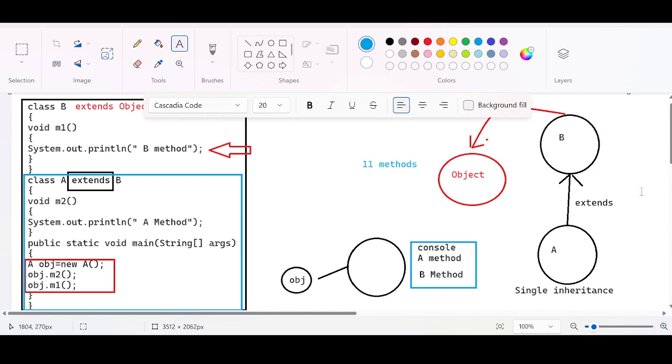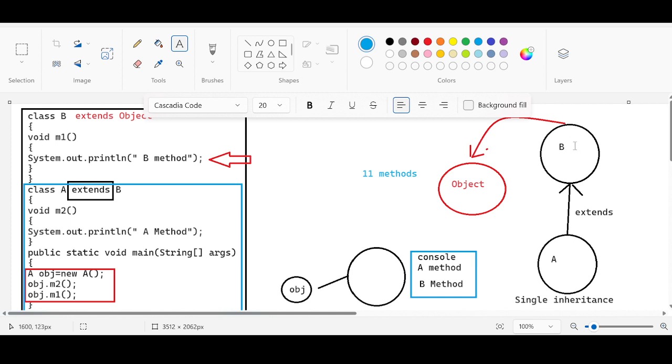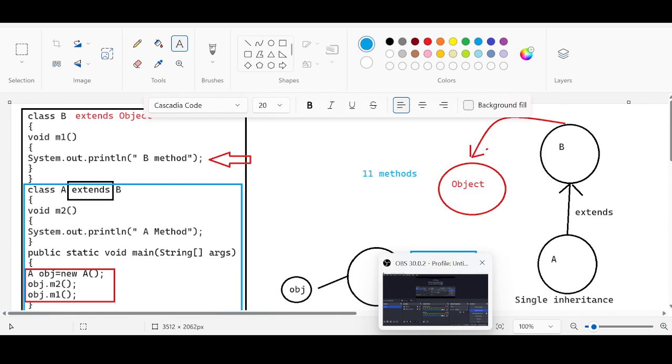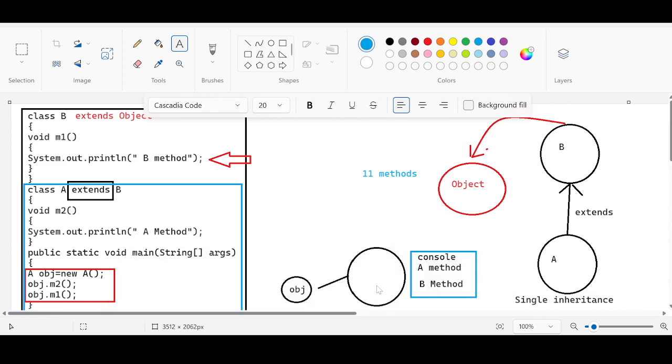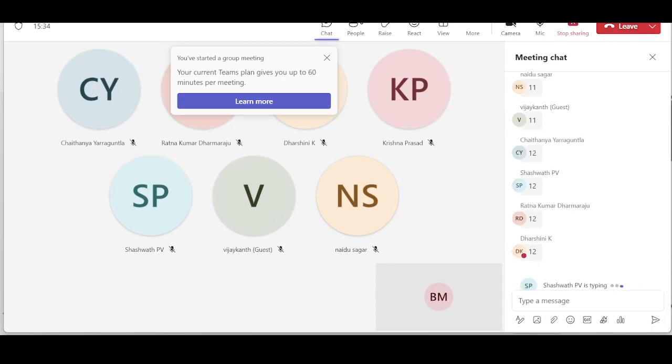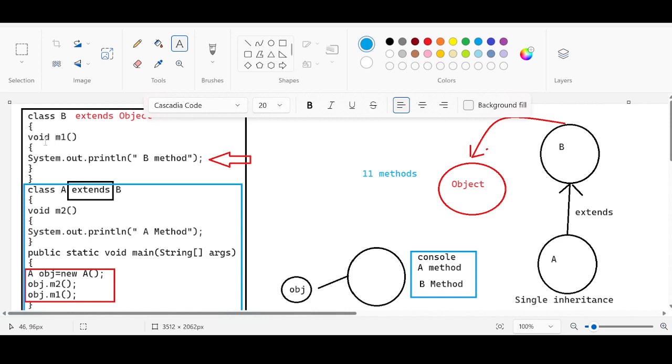With respect to B, B extends the Object class. How many methods are there in class B? Think and tell me how many methods will be there in class B. 12 methods. Good. 12 methods, because the m1 method is already there in B. Along with this m1 method, there are 11 methods, so 11 plus 1 is 12. Right?